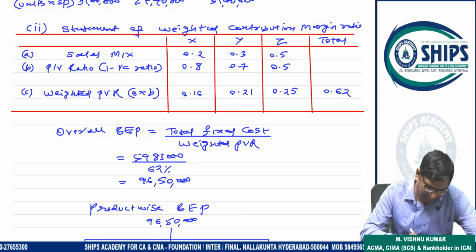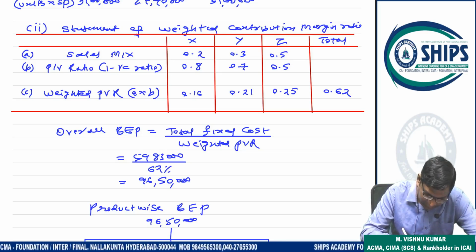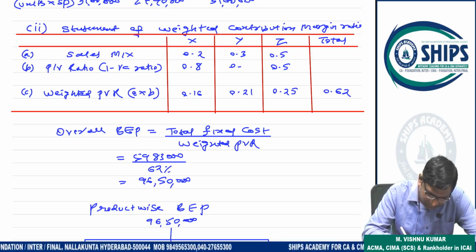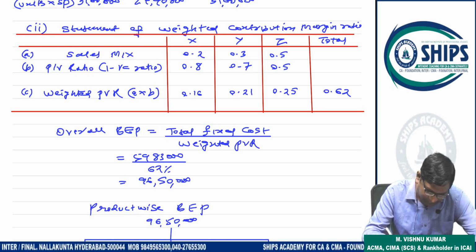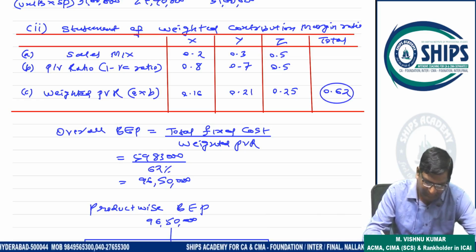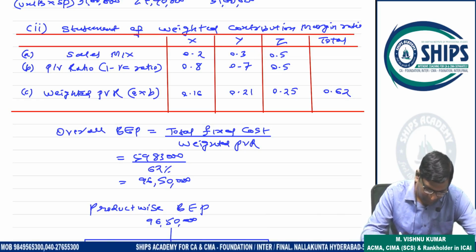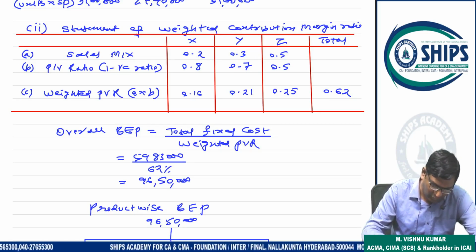PV ratio is 1 minus variable cost ratio: 0.8, 0.7, 0.5. So weighted PV ratio is 0.2 into 0.8, 0.3 into 0.7, 0.5 into 0.5. Clear? This is the weighted PV ratio, or overall PV ratio.